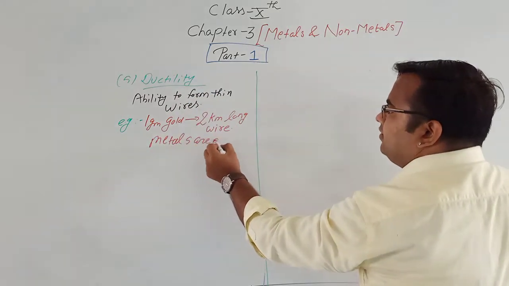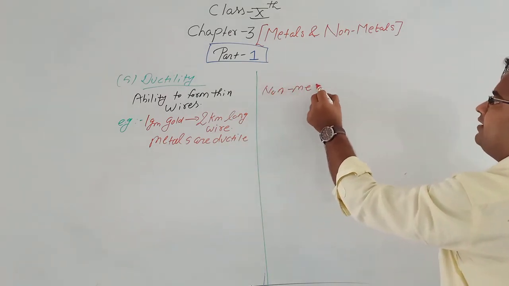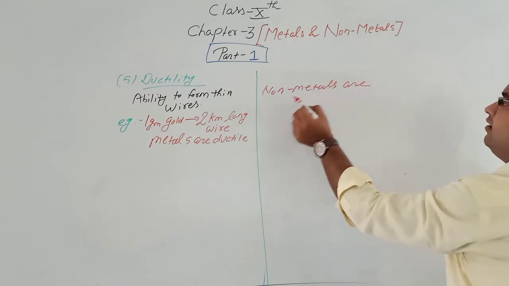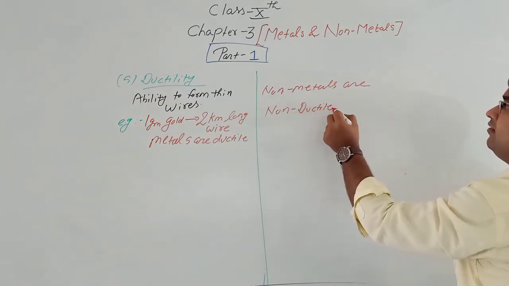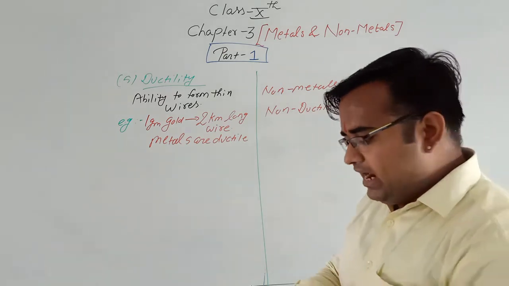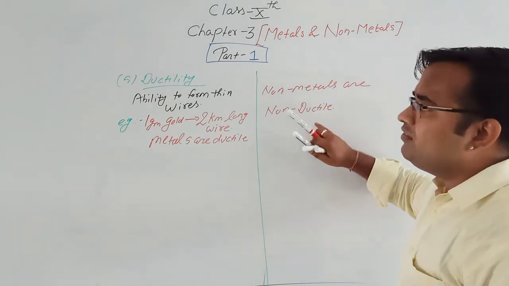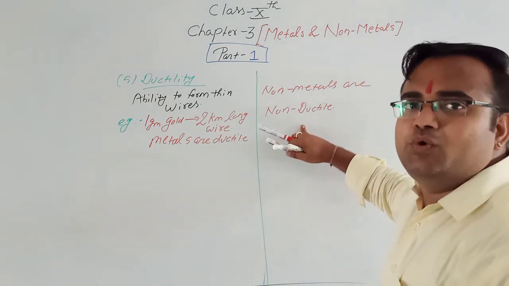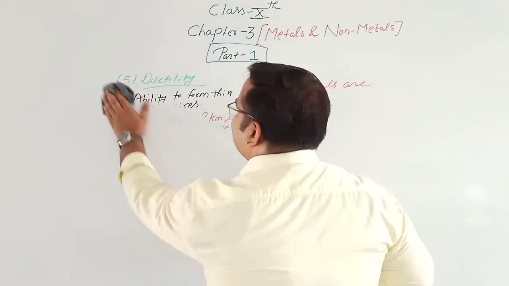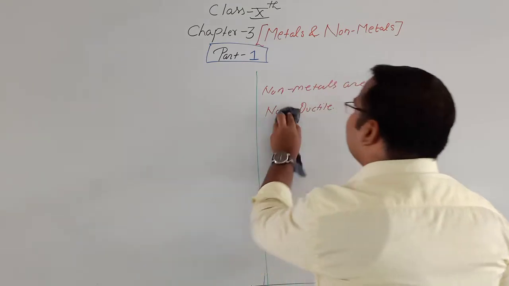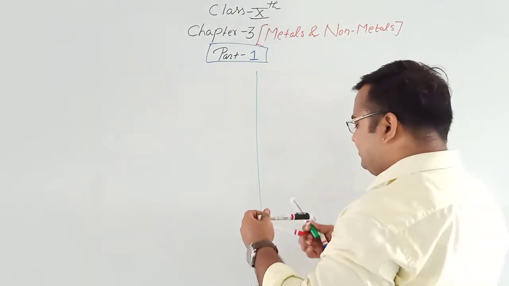Metals are ductile and non-metals are non-ductile in nature. So we can conclude that non-metals cannot be converted into thin wires. The next property is hardness. The next difference is hardness.